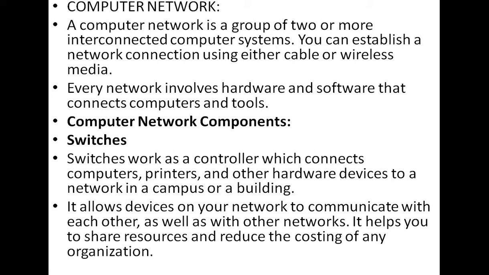You can establish a network connection using either cable or wireless media. Here cable means data transmission media that may be guided media or unguided media. Okay.